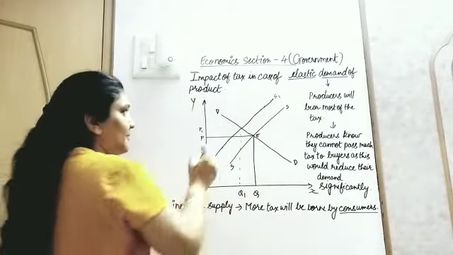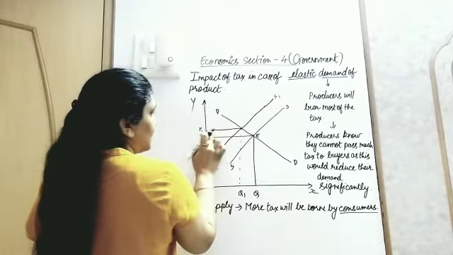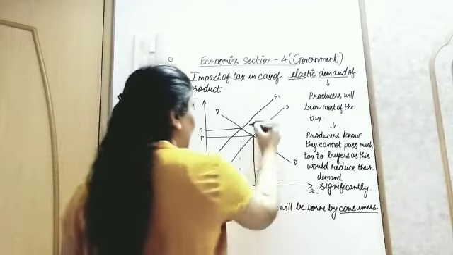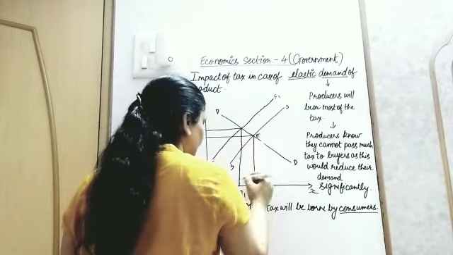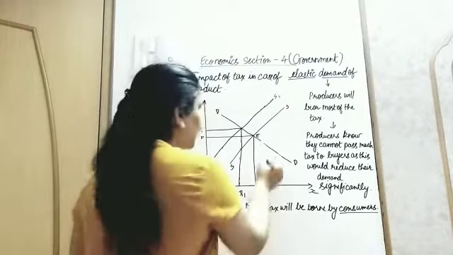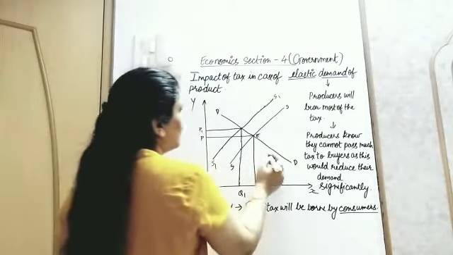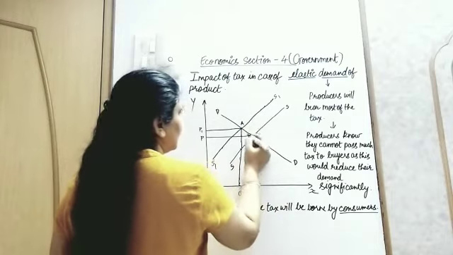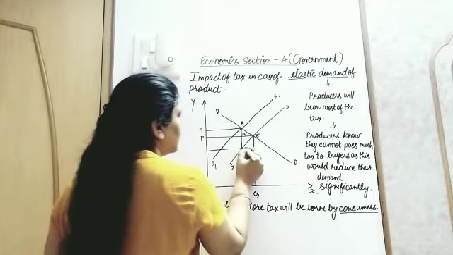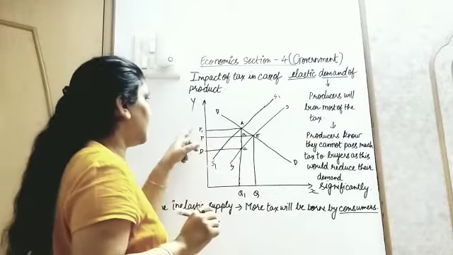So now what do we get? Here is one point. If I join this, I get price P1, that is, price has increased from P to P1 because tax has increased. And if I join this point over here, I get from Q to Q1, that is, quantity has come down. Quantity demanded decreased. If I name the new points A, B, and join this point here, C and D, the total amount which we are discussing is P1, A, C and D.